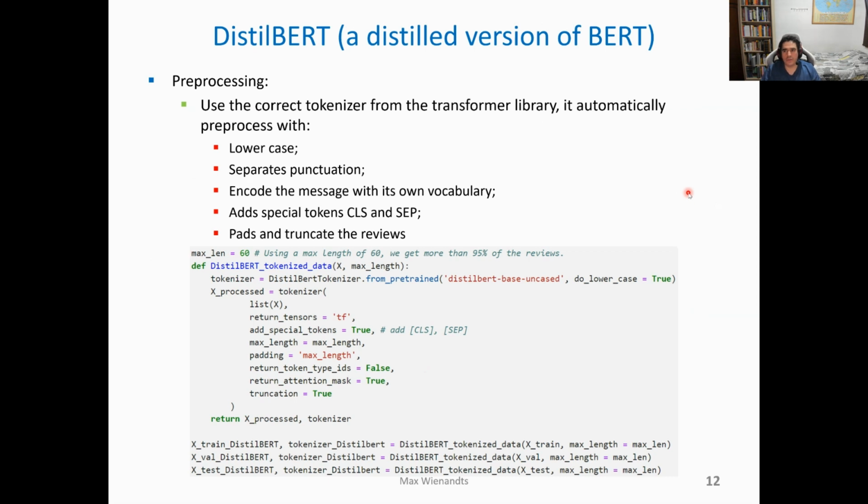The pre-processing is the same as BERT. The only thing that you need to pay attention to is to change the function in the transformer. On the BERT model, this line was different. All the rest was the same. Here, with the DistilBERT, we need to use the DistilBERT tokenizer, and the argument here is distilbert-base-uncased.